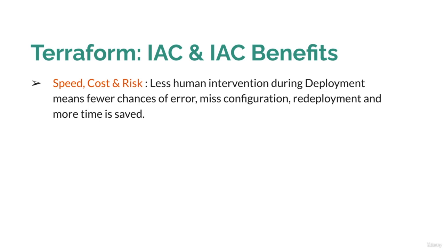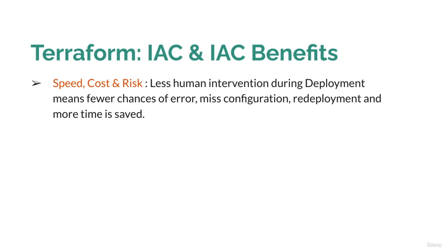Whenever we deploy the environment manually, we may create errors. We may make errors in the configuration or in the sizing, which will introduce rework and impact the overall timeline.